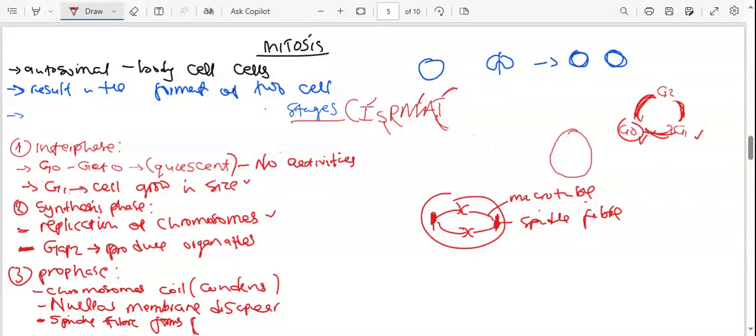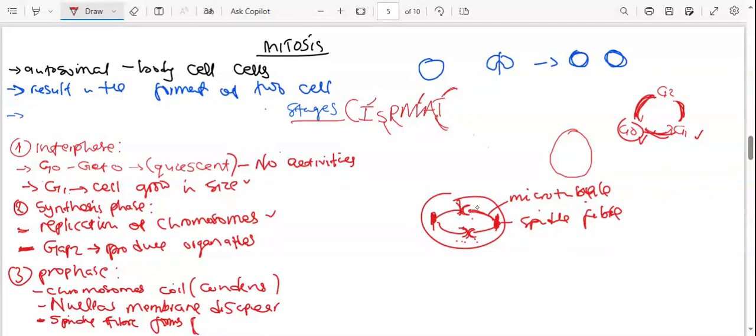So these spindle fibers, or microtubules, will be used to attach the chromosomes to the cytoplasm. Here these are the chromosomes, and this is the cytoplasm. The spindle fibers attach to the chromosomes.